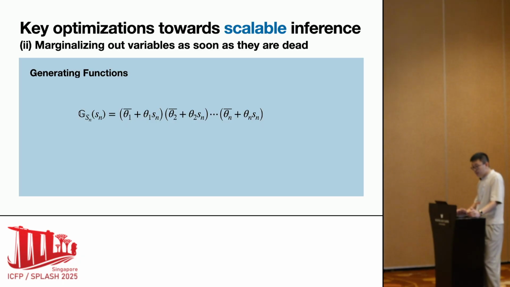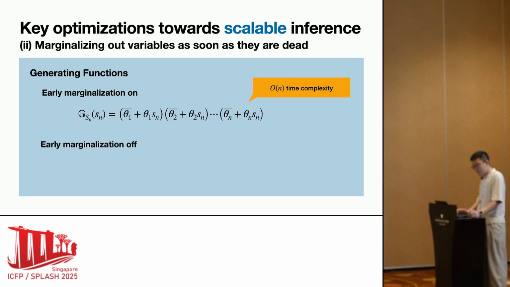With the expired variable marginalized earlier, the generating function at this point takes only one argument and can be evaluated more efficiently in linear time thanks to the factorized structure.